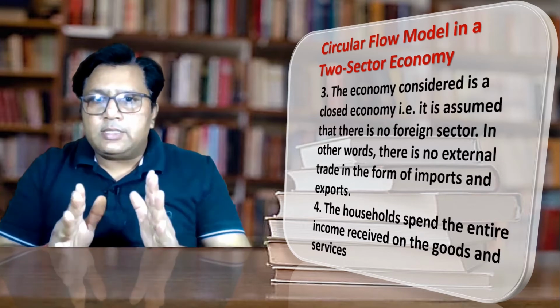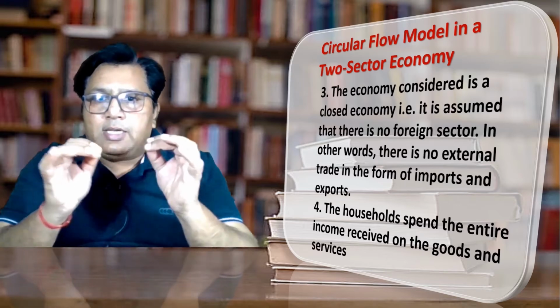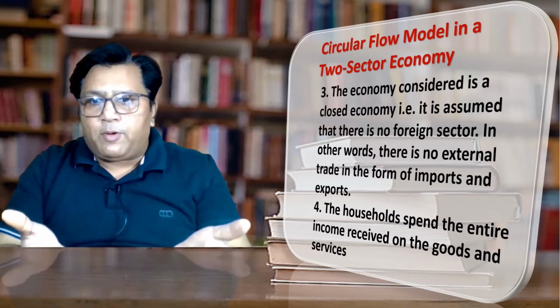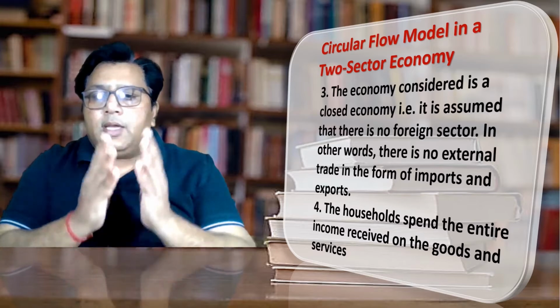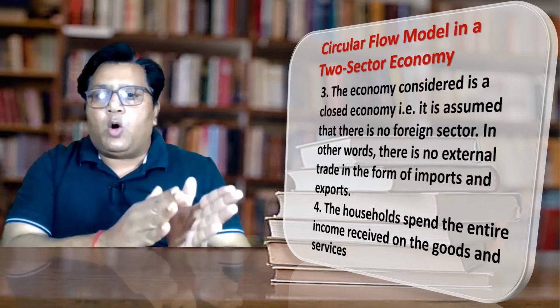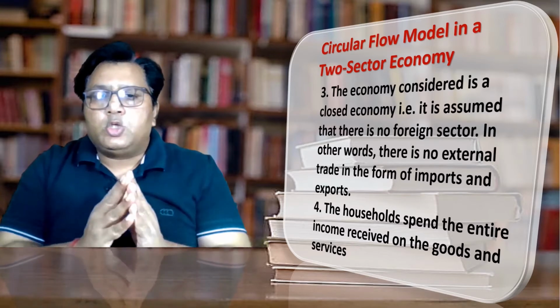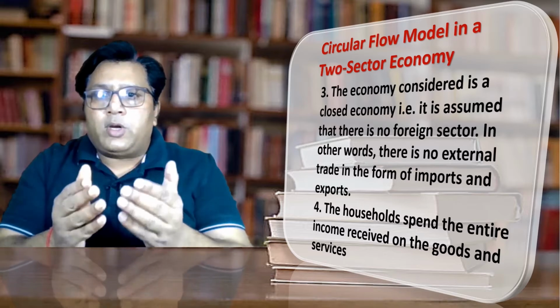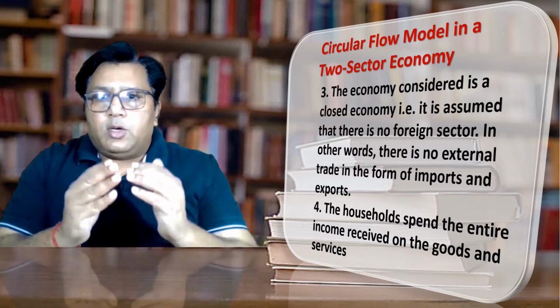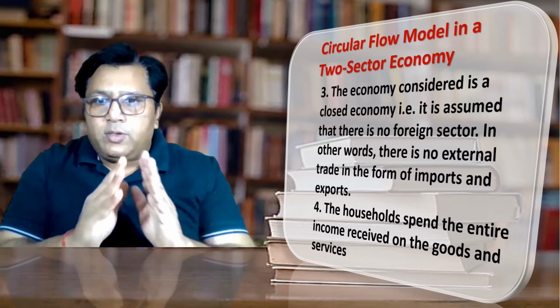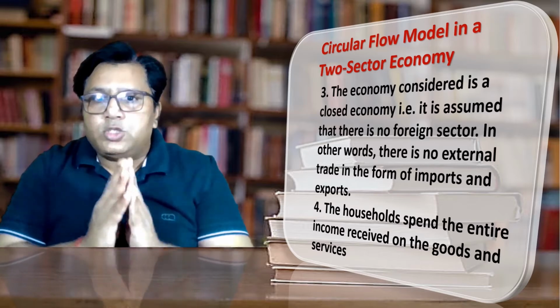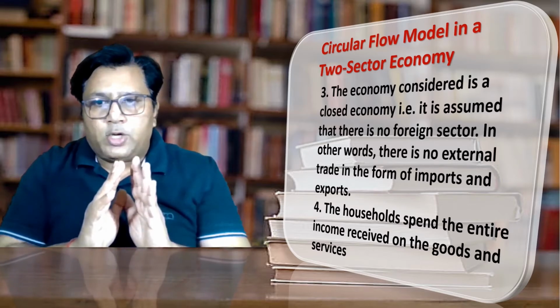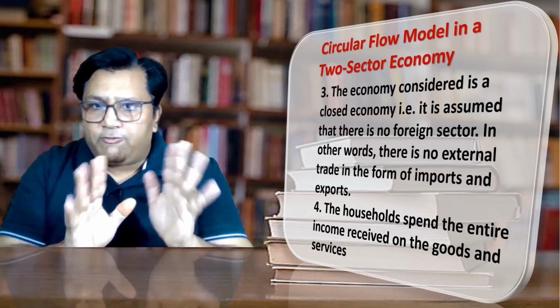The third is that the economy considered is a closed economy. As I told you, there are two types of economy, open and closed economy. In the case of the closed economy, only the household and the firm play a role. So in the circular flow model in a two-sector economy, the closed economy model is followed, where only two sectors play an important role, that is the household and the firm.